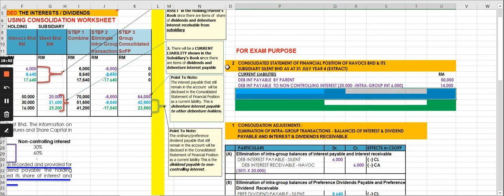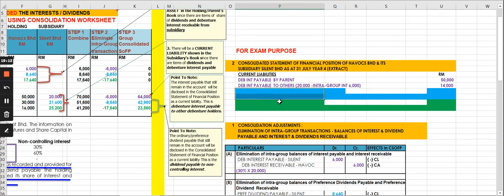And that is regarding dividend. Debenture interest payable not to the non-controlling interest. I just make some correction here. It should be the one to other holders, I just put here to others.